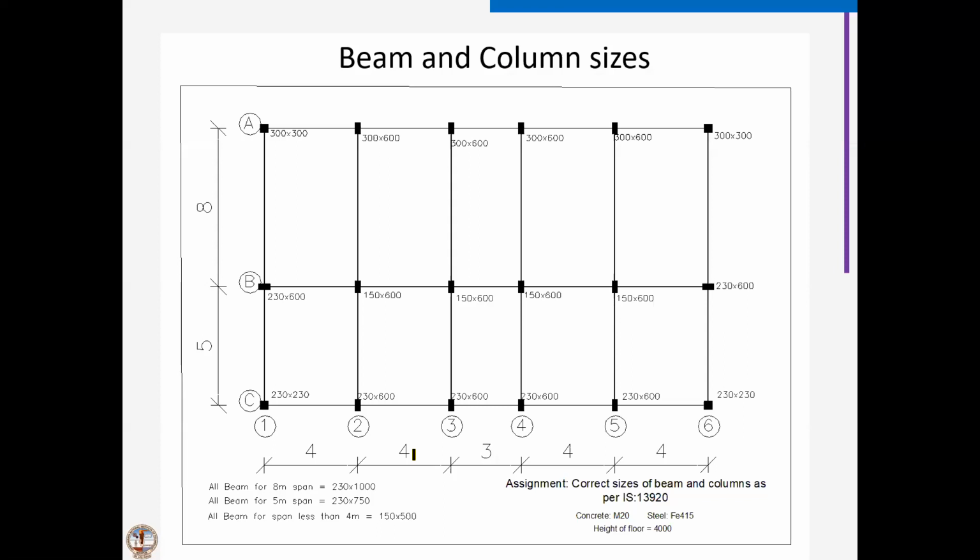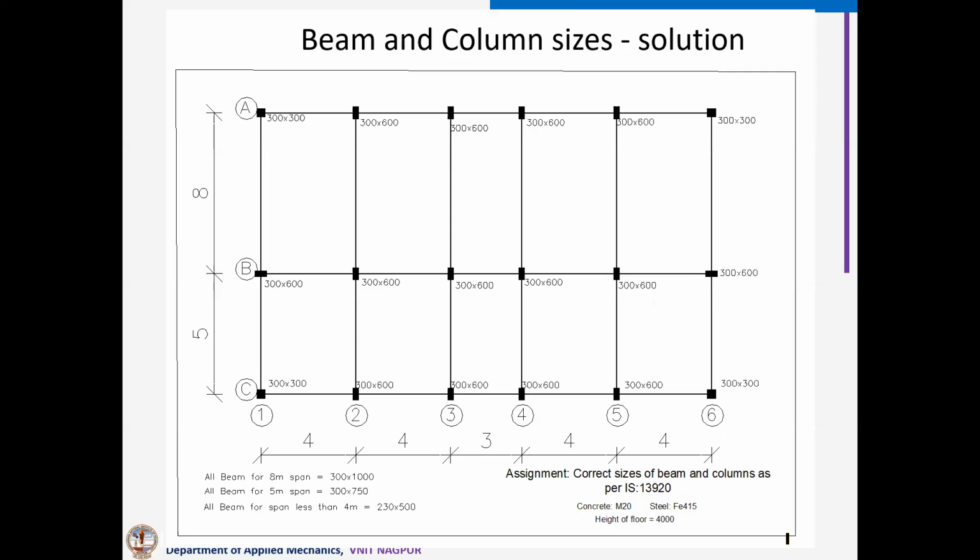Suppose this is a zone 3 structure. It comes to you. Can we decide that this particular column size is not proper, this particular beam size is not okay? Now you can see here, the B by D ratio of the beam is violated. Even the B by D ratio for the column is also violated. Even the minimum size of column, 300 mm, is also violated. So we can change it.